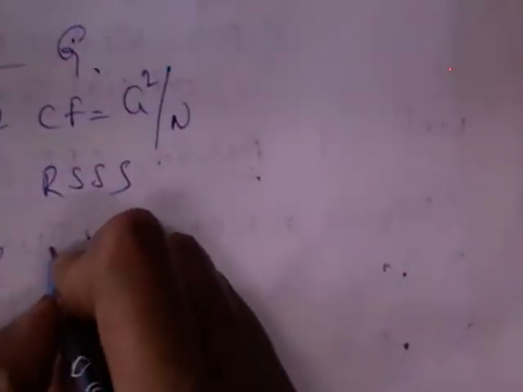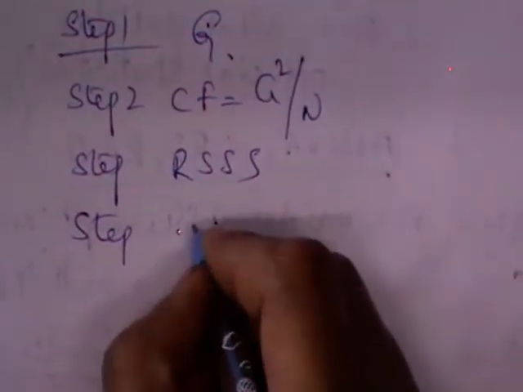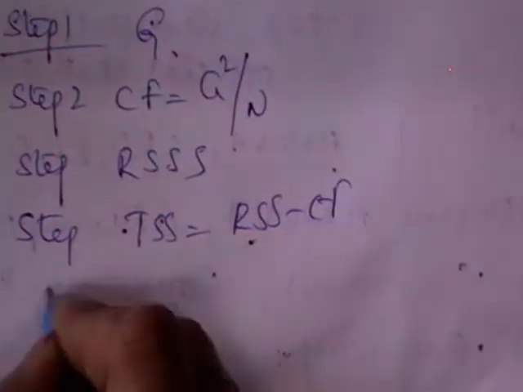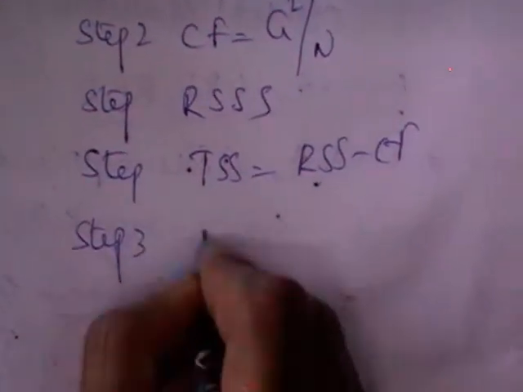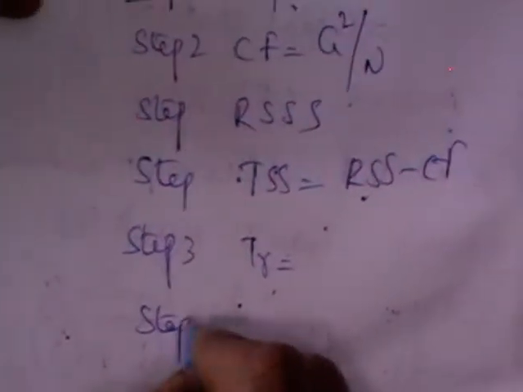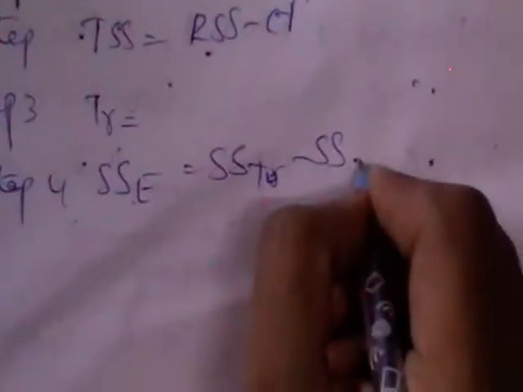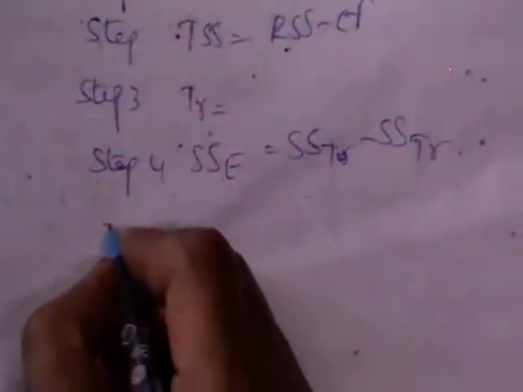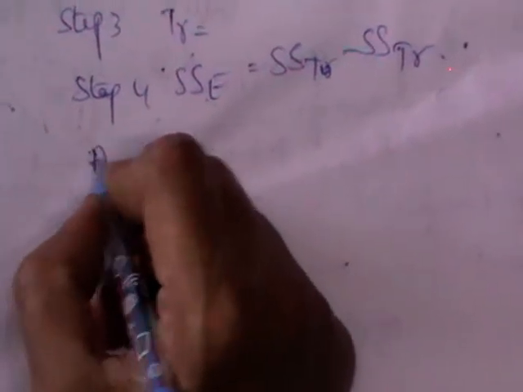Then you will calculate total sum of squares as RSS minus CF. Like that, you have a sequence of steps. Treatment sum of squares you will calculate. Then error sum of squares you will calculate. SSE is equal to SST minus SSTR. Then you will write the degrees of freedom for this. In the next step you are going to write the ANOVA table